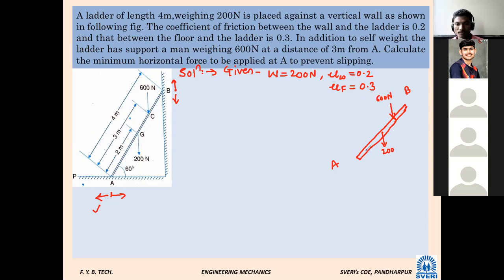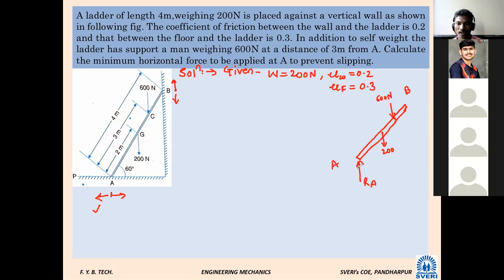One vertical. Here there will be one vertical reaction, let us say RA.